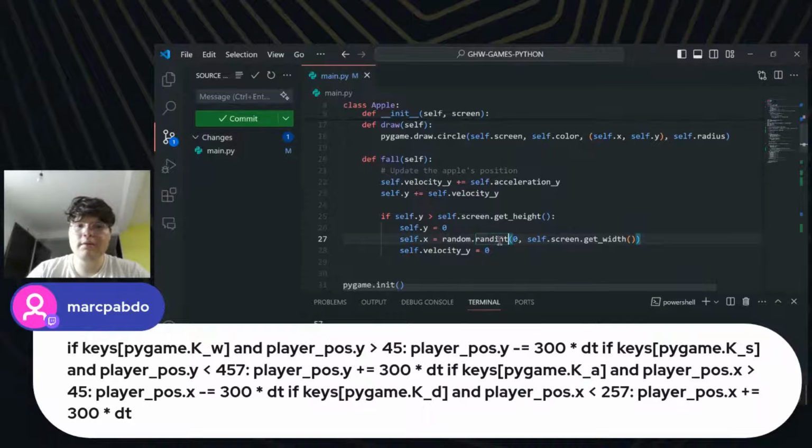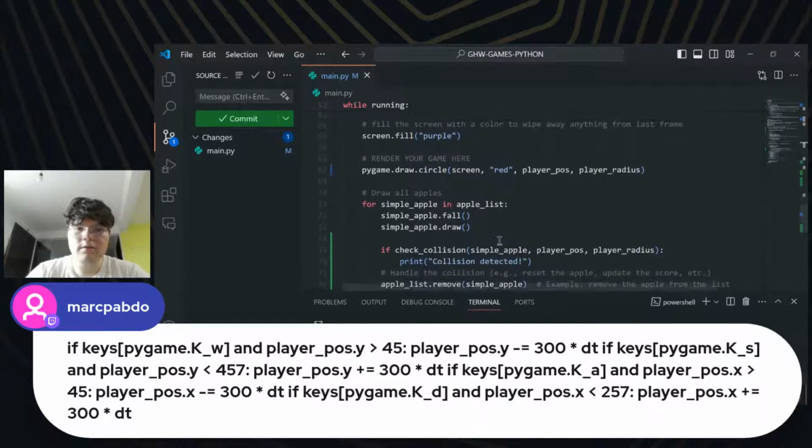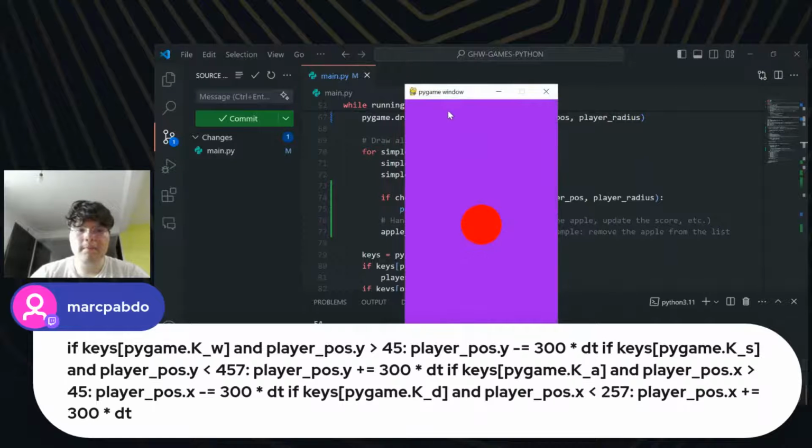So what if it's dead? If y is less than self.screen height, then self.x is going to be like this, but we're not adding something here. Something's going on. Okay, so let's see what is going on. Actually, they are getting generated.